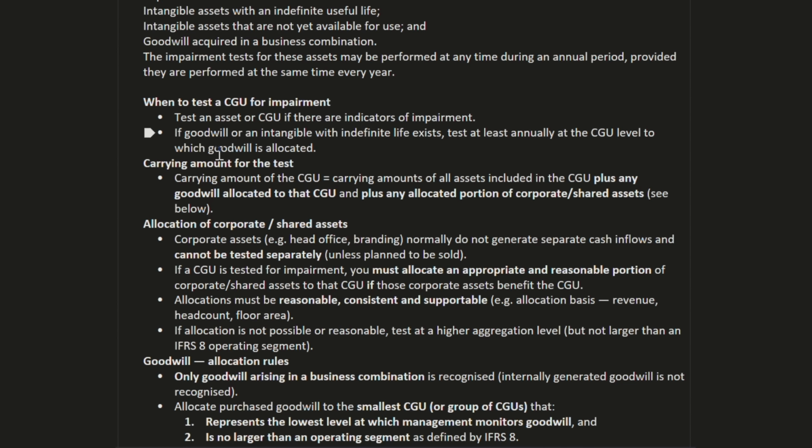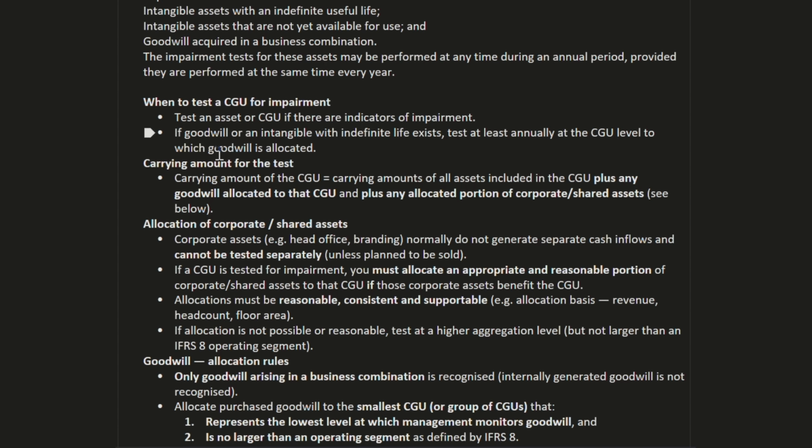So we will test the impairment of the goodwill at that amount which we have allocated to the CGU. So each individual CGU will test the impairment of its goodwill portion only, not the entire company's goodwill portion. So they will calculate the impairment of the entire company's goodwill portion, and they will allocate it proportionally according to their goodwill